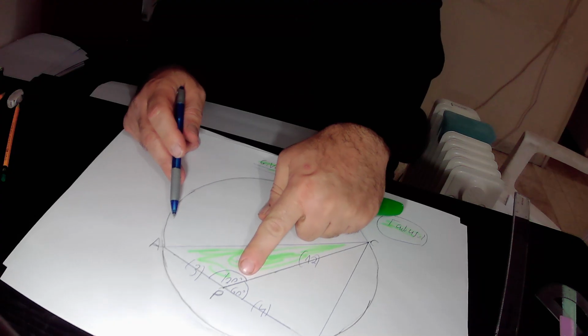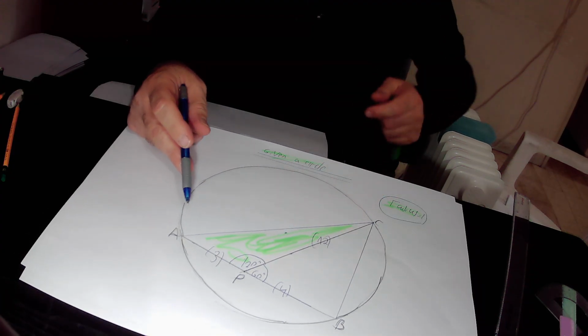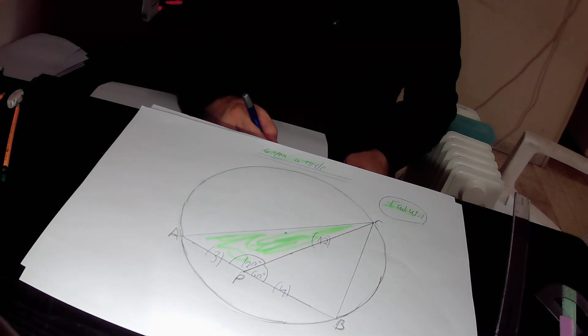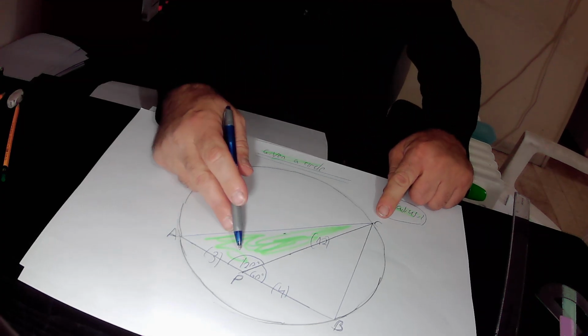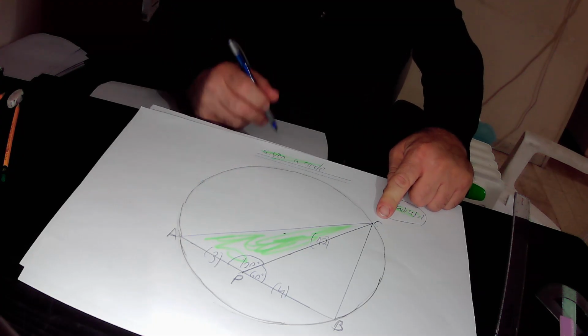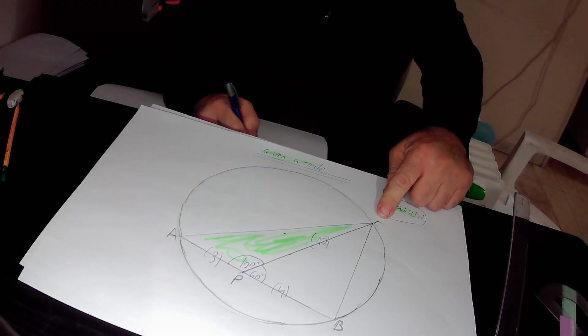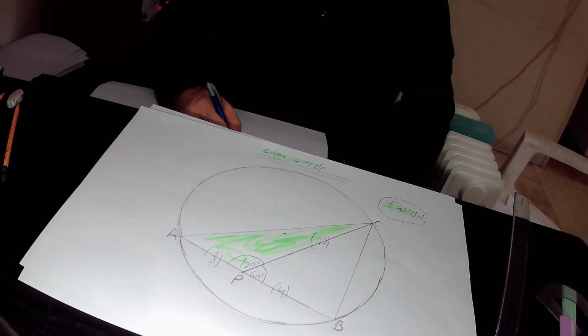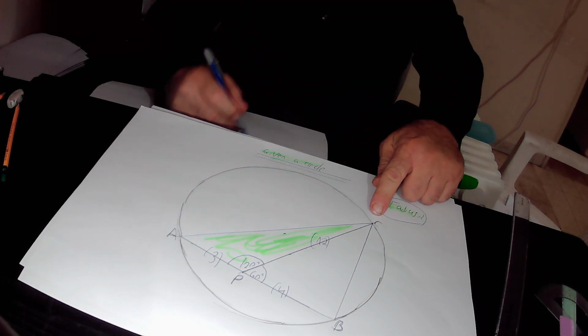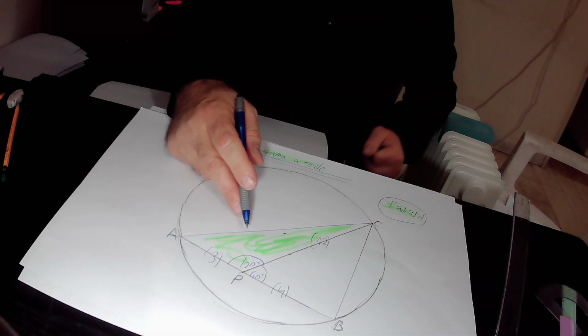AP is 3, therefore AP squared is 3 squared, that is 9, plus PC squared. PC is 12, therefore PC squared is 12 squared, that is 144. Minus 2 times AP is 3, times CP is 12, times cosine 120 degrees, and cosine 120 degrees equals minus 1/2.